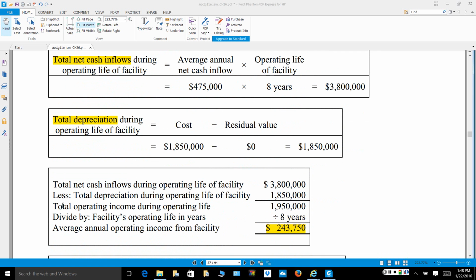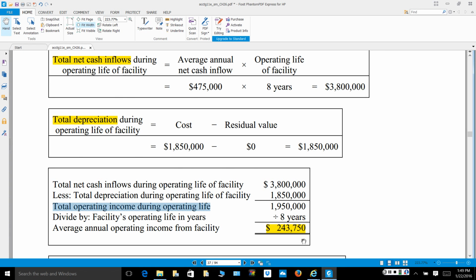And so what I can decipher from this is that my total operating income over the life of this asset is around $1,950,000. And if I divide that by my 8 useful years, then the average operating income from the facility is around $243,750. So once again, we only can determine that this is positive, not necessarily that it's good or bad, but that it is positive. But if I have other assumptions or other parks that I'm considering investing in, this would be a good comparison.